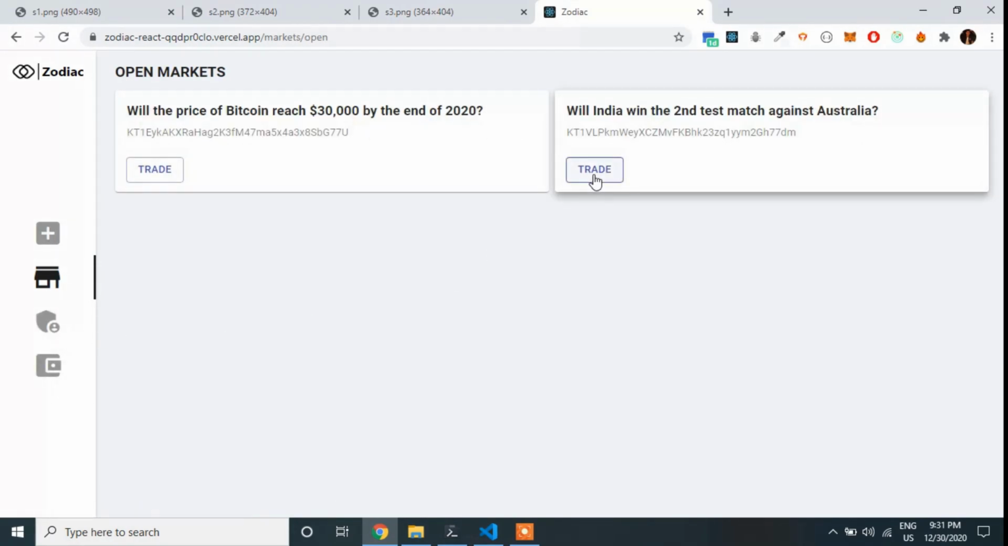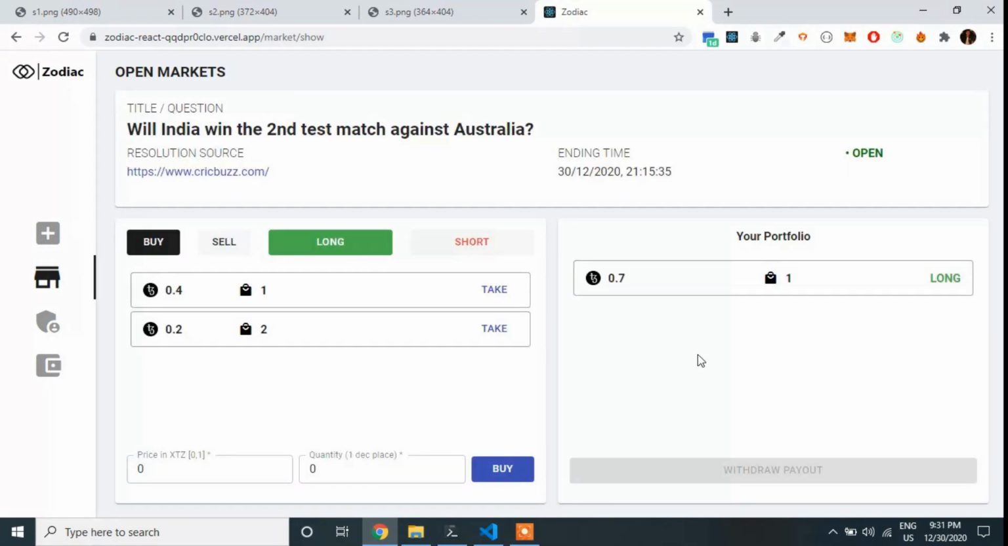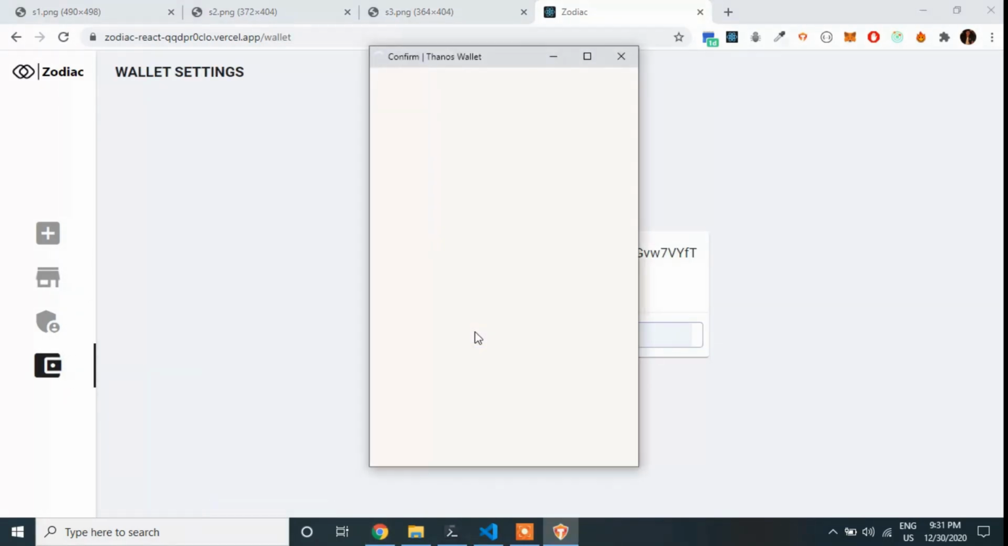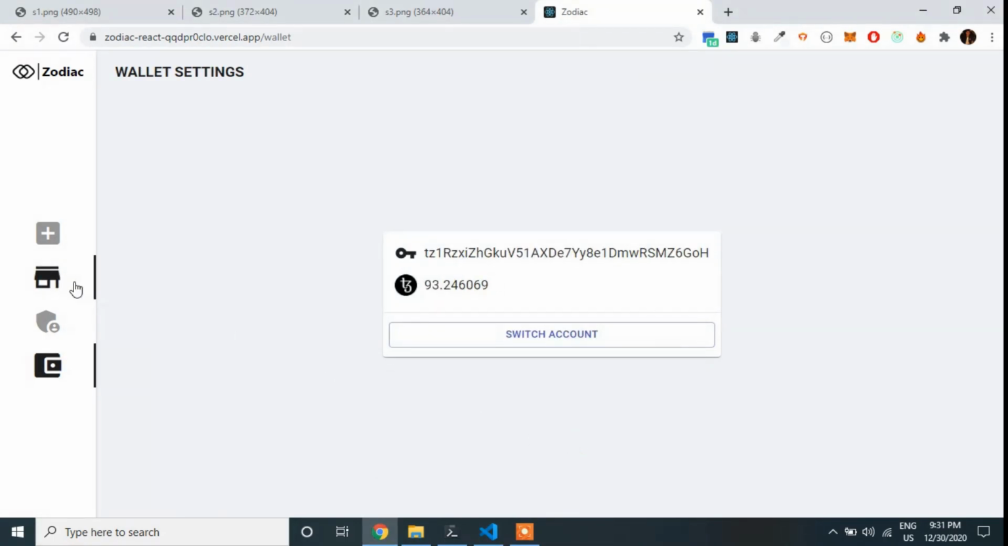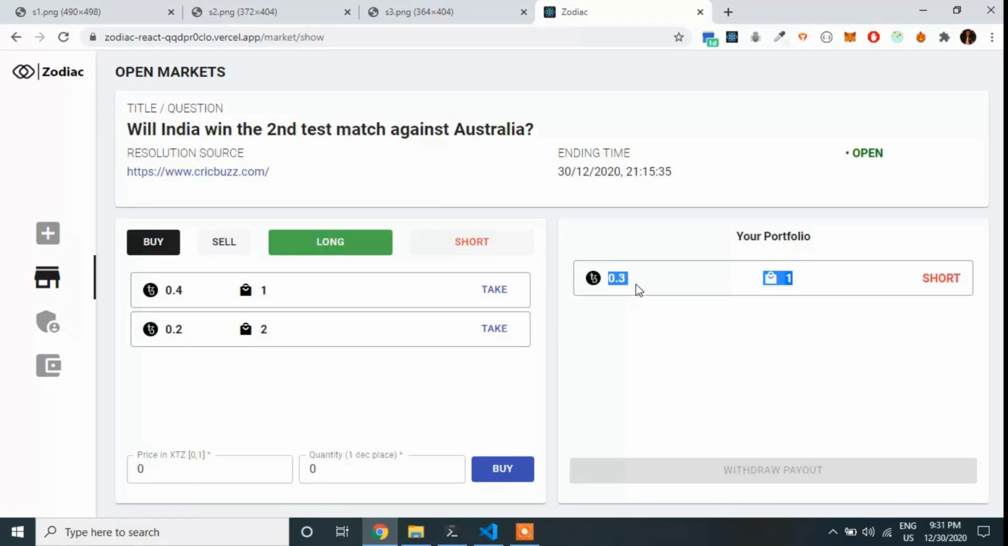Now if I move over to the second market, there we can see I have a 0.7 XTZ share, one share of 0.7 XTZ on the long position, which is supporting that India will win the match. And this was Alice's account, so if I switch over to Bob's account and go over to that particular market once again, then I can see Bob has a 30%, 0.3 XTZ share for the India versus Australia market, just like we had in our example.